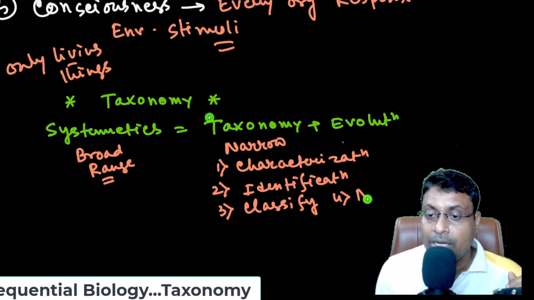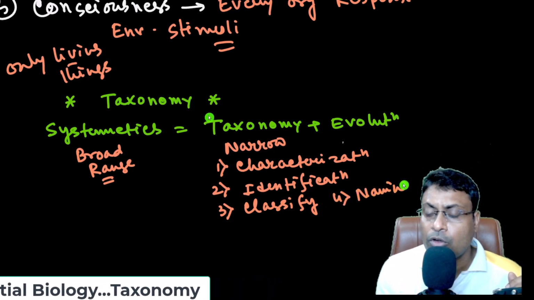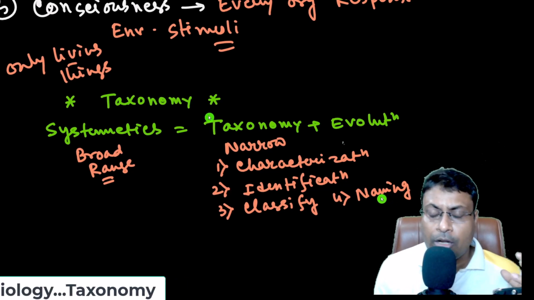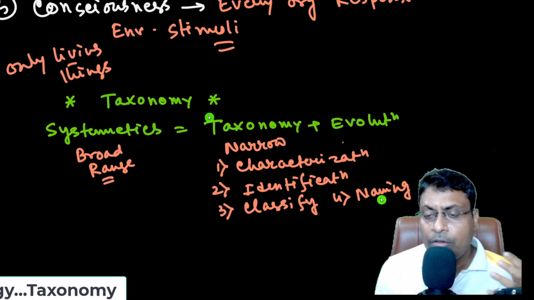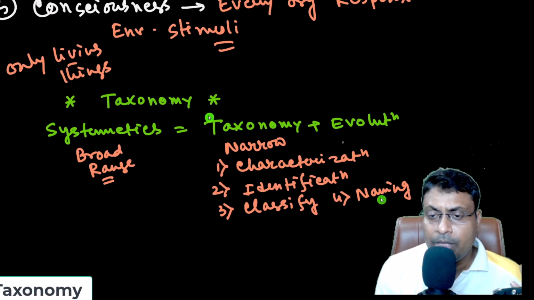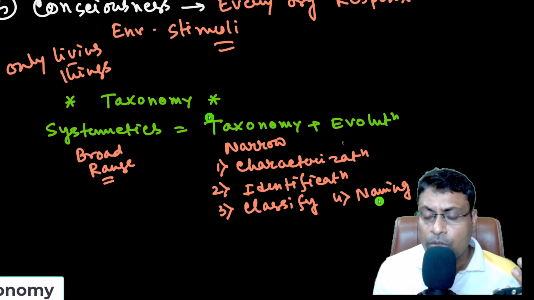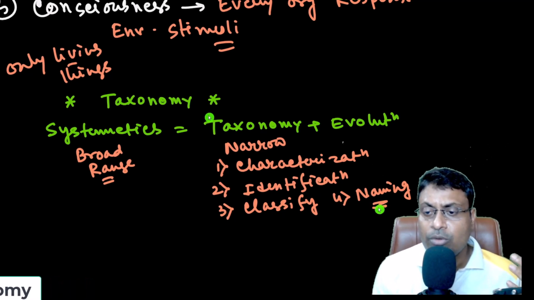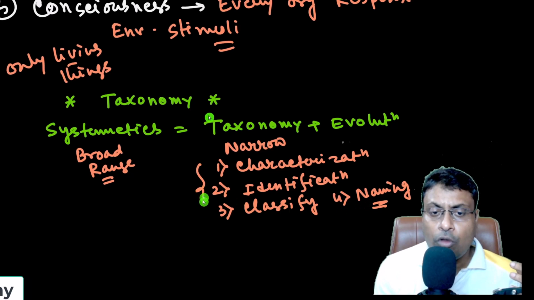The last one is naming, and this is not only scientific naming, but also the name of the phylum or class it belongs to. These are the 4 components of taxonomy.